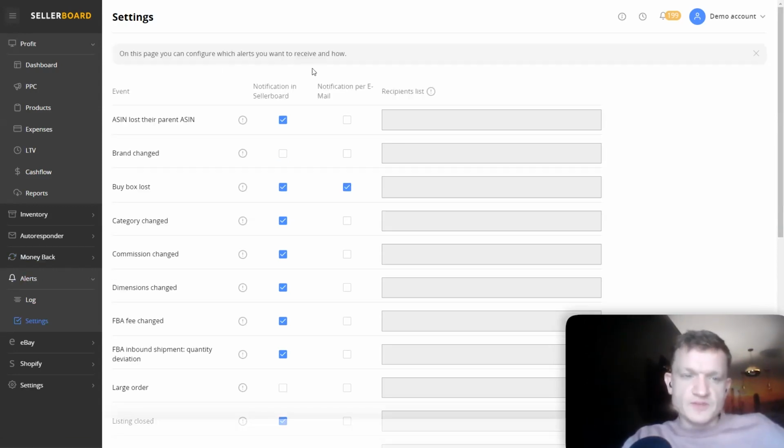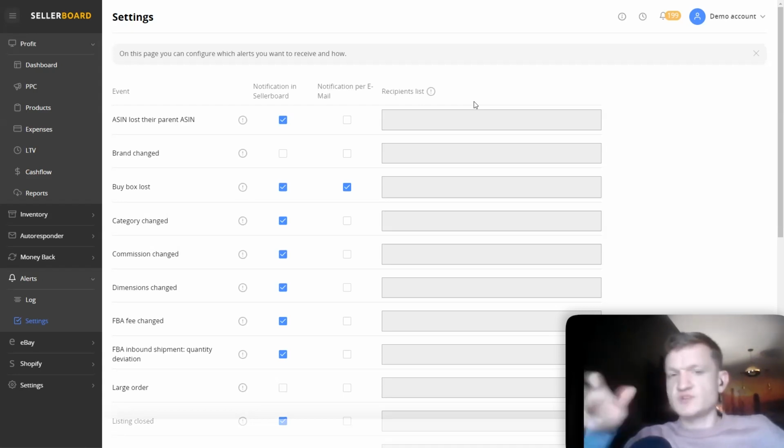Another feature, probably the last one that I'm going to show you in the settings tab, is the fact that the notifications can be sent via email or in your Sellerboard account. And if you choose to receive the notifications via email, you can enter the email addresses that you want to send out notifications to. And probably those will be members of your team that are responsible for different parts of your business.